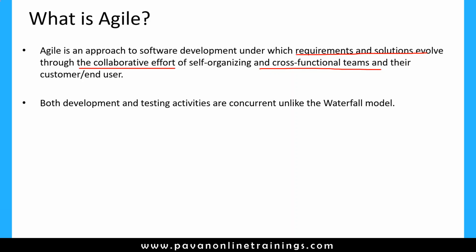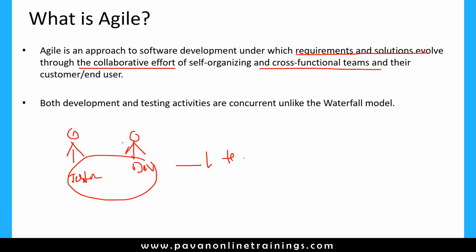So agile is a kind of software development process, just like previously we have the waterfall model and prototype model and so on, right? Similarly, we also have the agile process model, which is also for developing software. But the specialty in the agile process is that testers and also developers will work together as one team. Okay, that is the specialty here. This team is called an agile team. One more important thing is that there are no separate teams, all combined together we call an agile team.